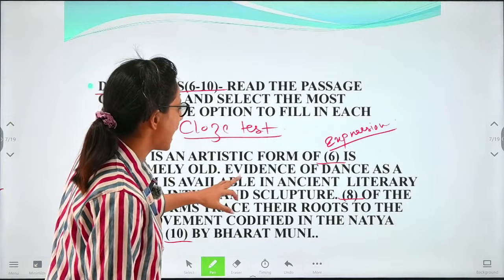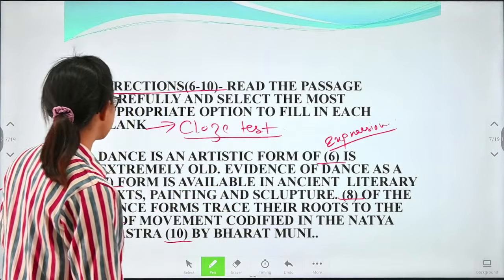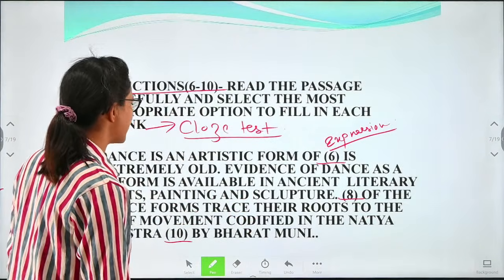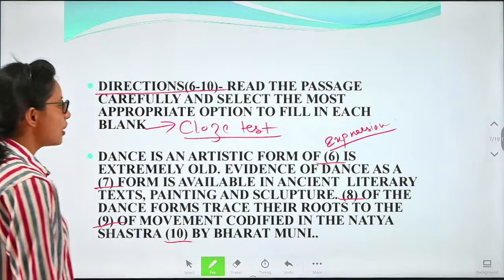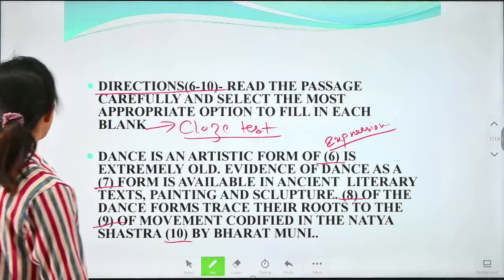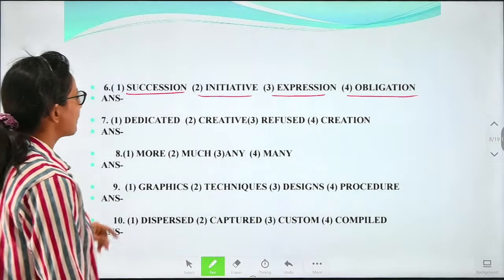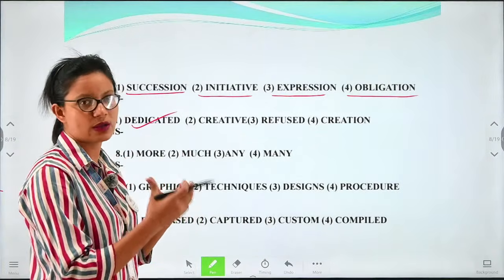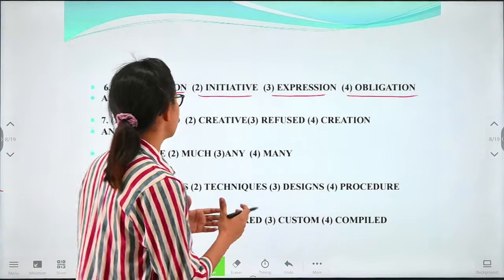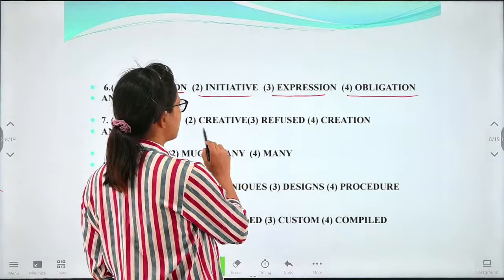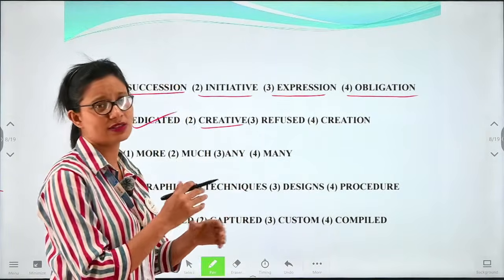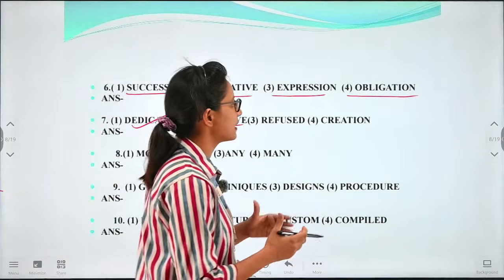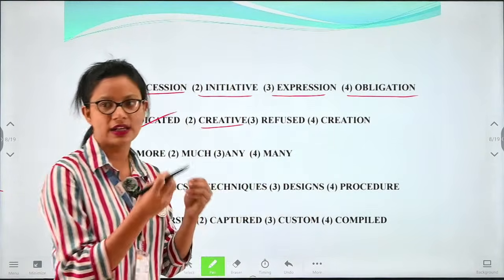Next: evidence of dance as a dash form is available in ancient literary texts, painting and sculpture. For the next gap we have the options here. Dedicated, when we are devoted to something or someone. Creative means when you are having new ideas. Refuse means when you are not accepting something. And creation is similar to create.